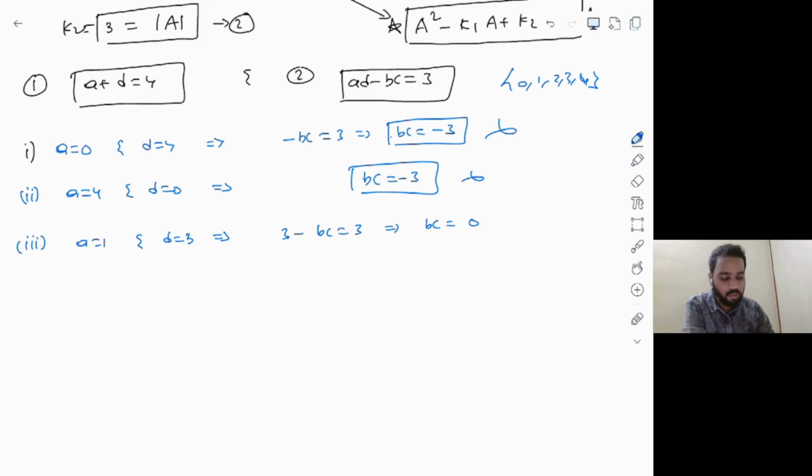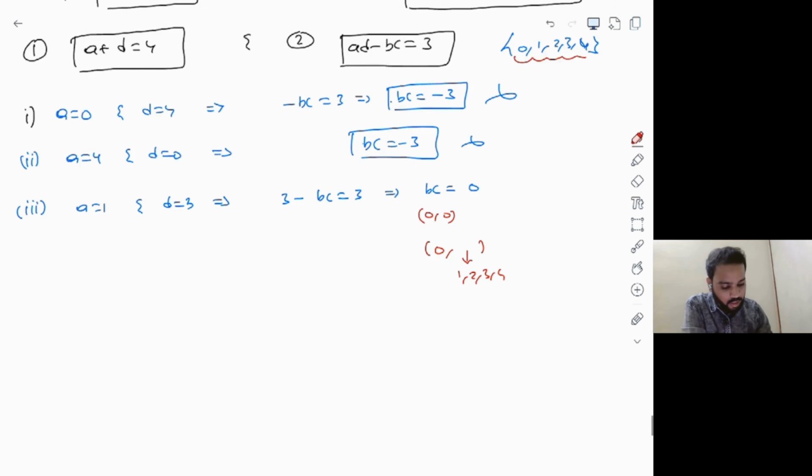Okay. Now you have to count the cases. If B into C is equal to 0, where B and C must be taken from only this set, obviously one possibility will be 0, comma 0. And then if I try to put B as 0 as one of the case and C as a non-zero value, then how many possibilities are there for this second element here for C? Clearly one, two, three, four.